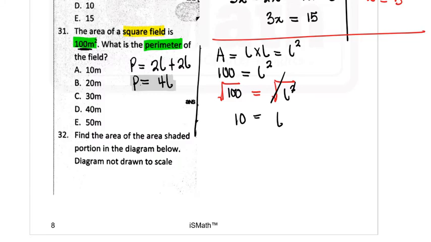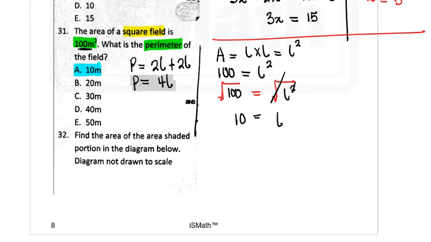Mind you, if you look at this, you will see that there is 10 as part of the options. And if you're not careful, you will choose that as your answer. So let's go back to the question and know what exactly we're asked to find. We're asked to find the perimeter of the field, not the length of the field. The only reason why we went in search of the length was because that was how to find the perimeter.